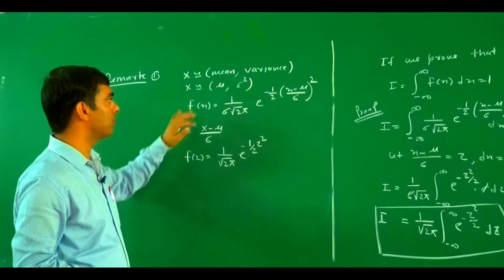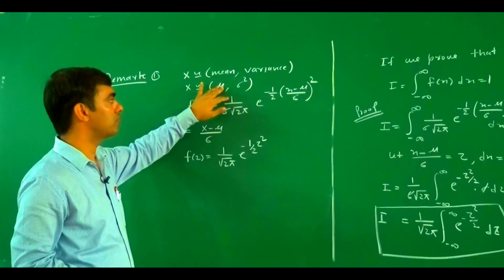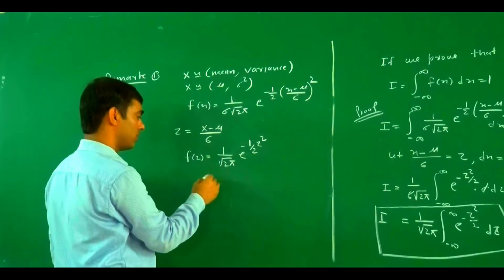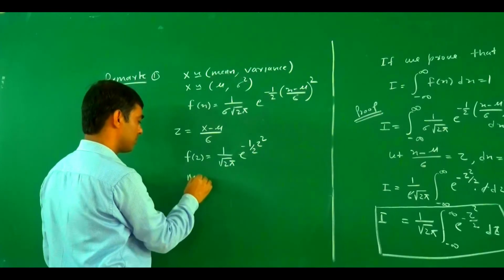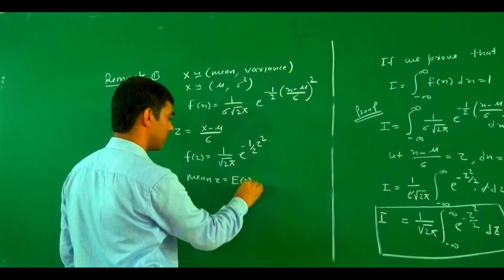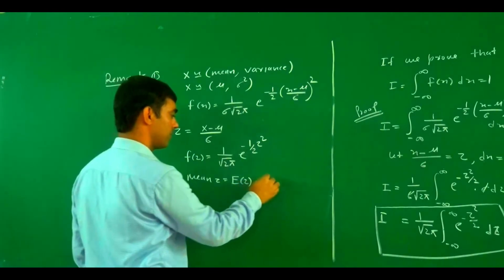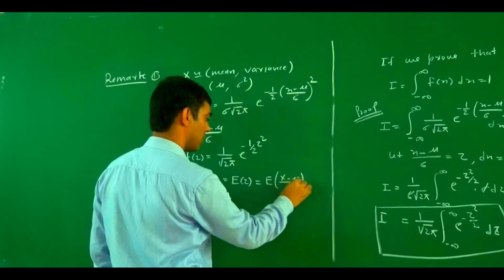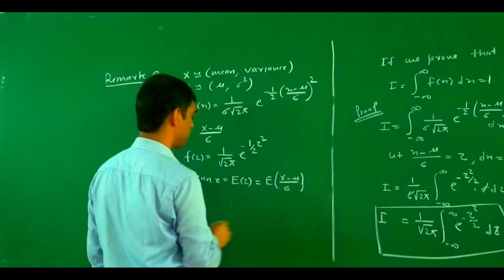But what are the parameters? Here the parameters are mu and sigma square. So what is the mean of Z? Mean of Z equals expected value of Z, which is expected value of (x minus mu upon sigma).